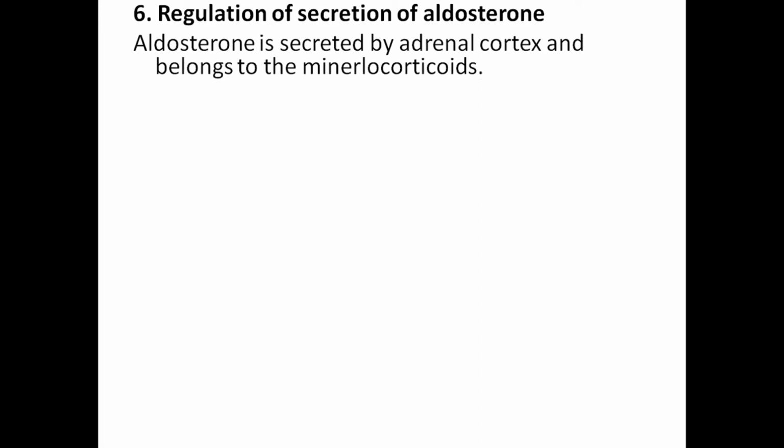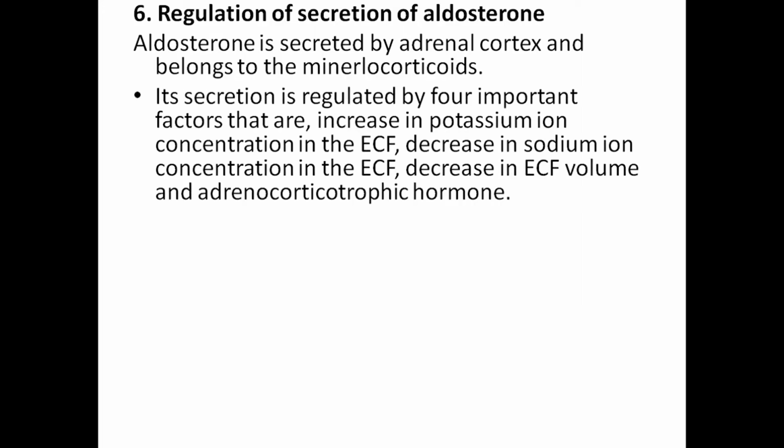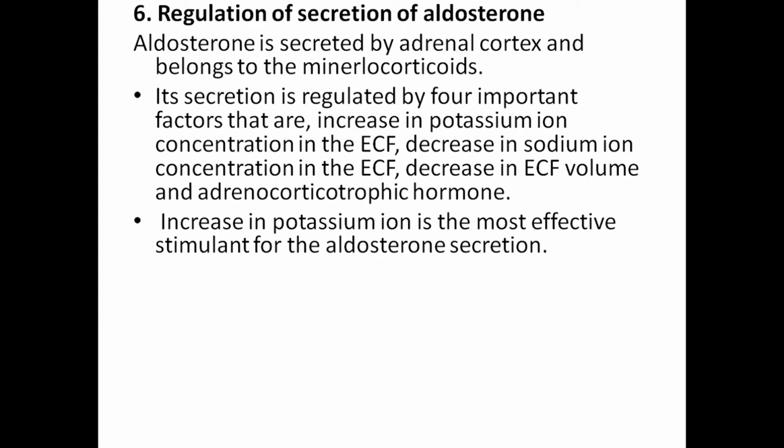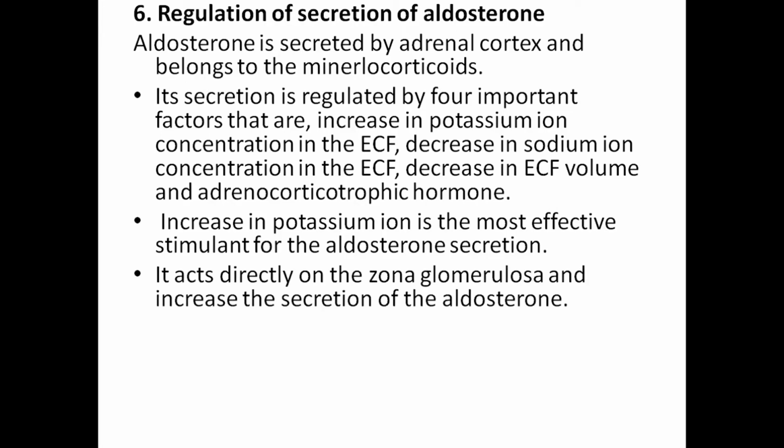Sixth question, regulation of secretion of aldosterone. Aldosterone is secreted by the adrenal cortex and belongs to the mineralocorticoids. Its secretion is regulated by four important factors: the increase in potassium ion concentration in ECF, increase in the sodium ion in the ECF, decrease in the ECF volume, and adrenocorticotropic hormone. Increase in potassium ion is the most effective stimulant for aldosterone secretion. It acts directly on the zona glomerulosa and increases secretion of aldosterone.